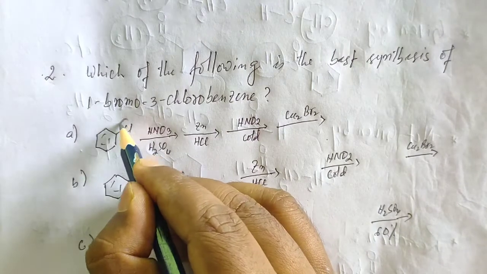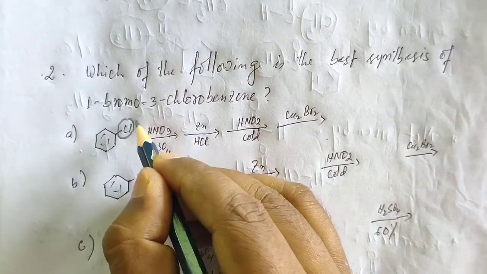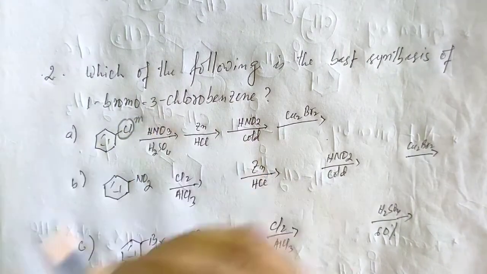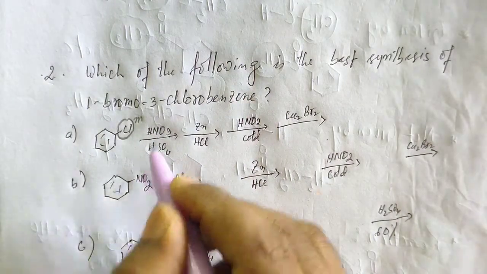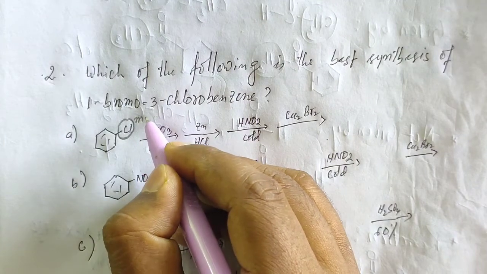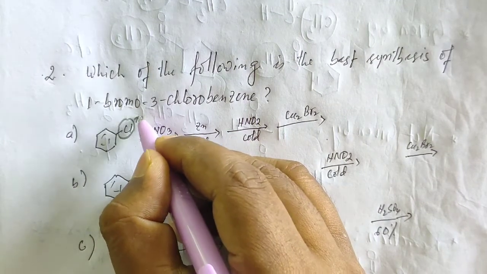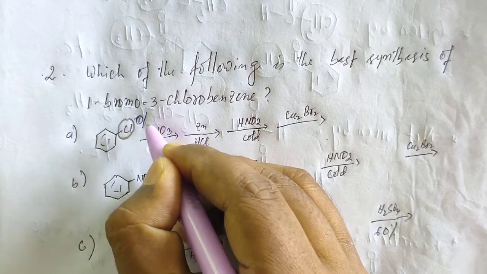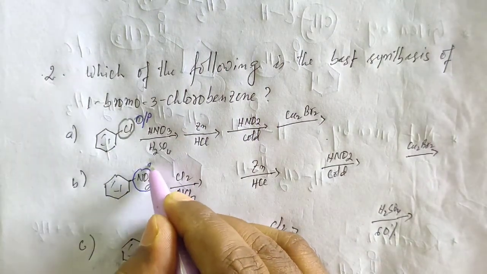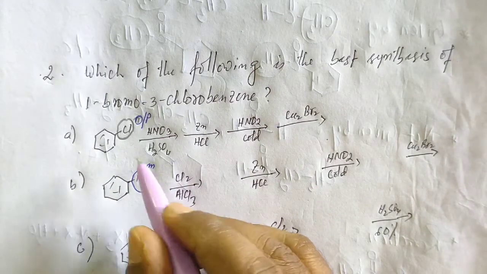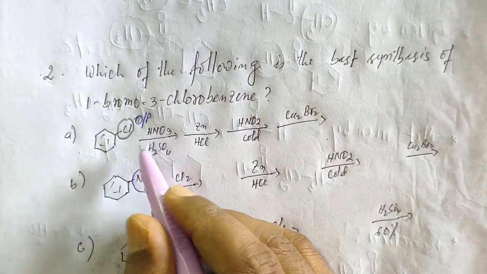Now Cl, first of all, Cl is a meta-directing group, right? Cl is a meta-directing group. Now, sorry, Cl is not a meta-directing group. I'm very sorry. Cl is ortho and para-directing group, and the nitro group is a meta-directing, deactivating group. Okay, Cl is a deactivating, ortho and para-directing group.